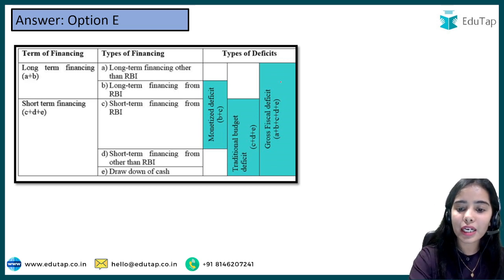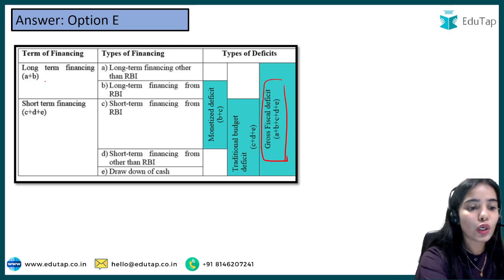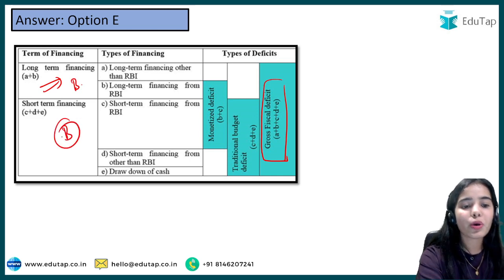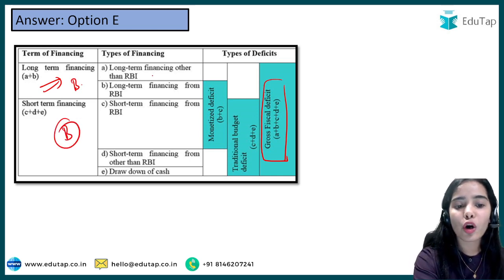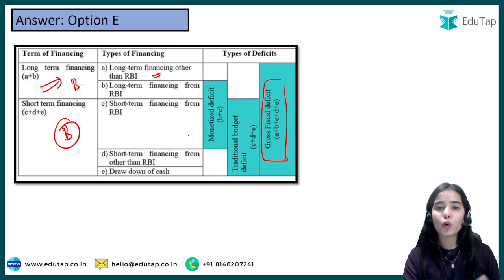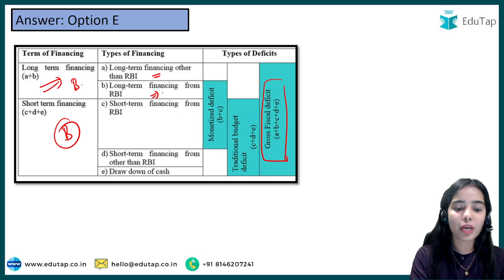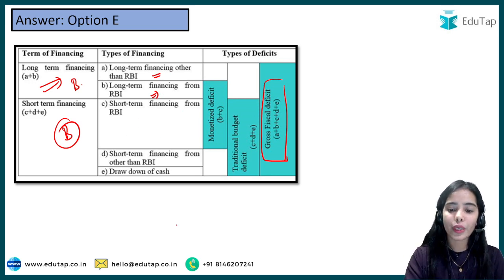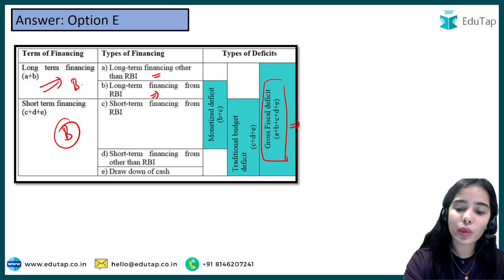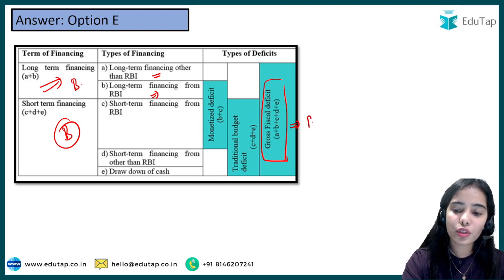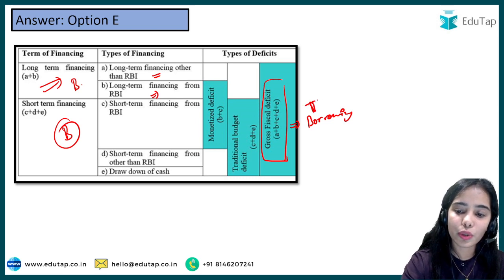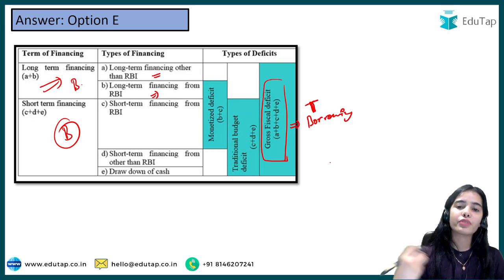So here you can see the gross fiscal deficit, long-term financing, that is long-term borrowing plus short-term borrowing. So the government is borrowing from other than RBI, that is from home or from abroad, or the government is borrowing from RBI for the long term, for the short term. So all the borrowing is equal to the gross fiscal deficit. So the total borrowing that the government is doing is equal to the gross fiscal deficit.